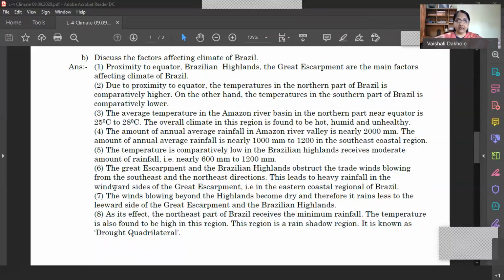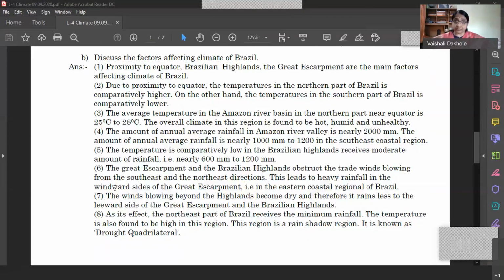The reason here is the trade winds which are coming from the Atlantic Ocean, the South Atlantic Ocean. These winds are blowing from southeast to northwest. And when they enter Brazil on the eastern coast, they are obstructed by the Great Escarpment. This Great Escarpment acts as a high wall or a barrier, and it obstructs the southeast trade winds. Now these winds, as they are coming from the ocean, are moisture laden. So they give orographic rainfall on the eastern coast of Brazil.